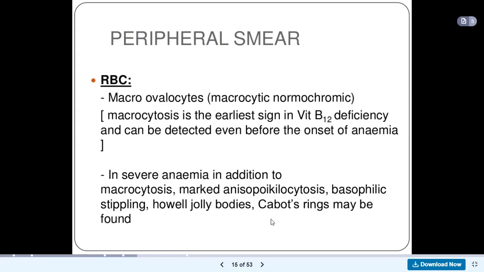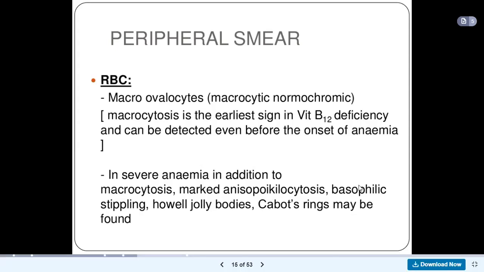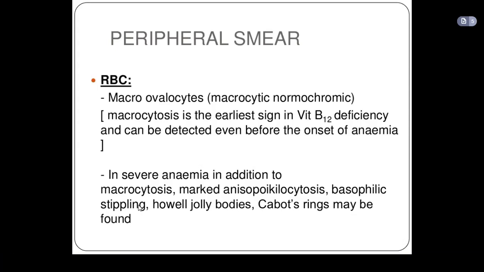So these are abnormal bodies that you find in the blood smear that are not supposed to be there. But because there is defective DNA synthesis, you find Howell-Jolly bodies, Cabot rings, and basophilic stippling. I will show you the blood smear very soon, and you will see the color and the different shapes of the blood cells.